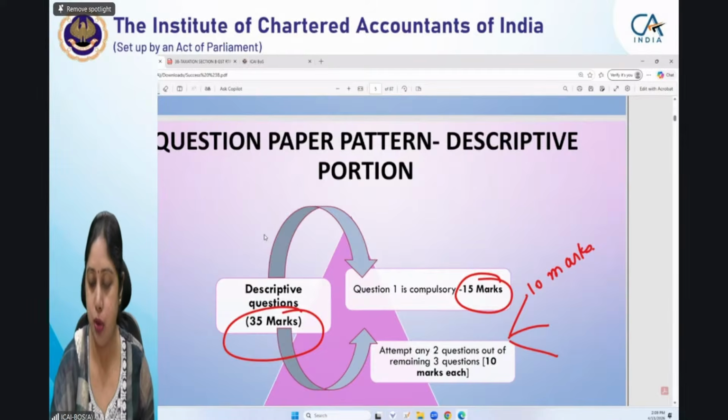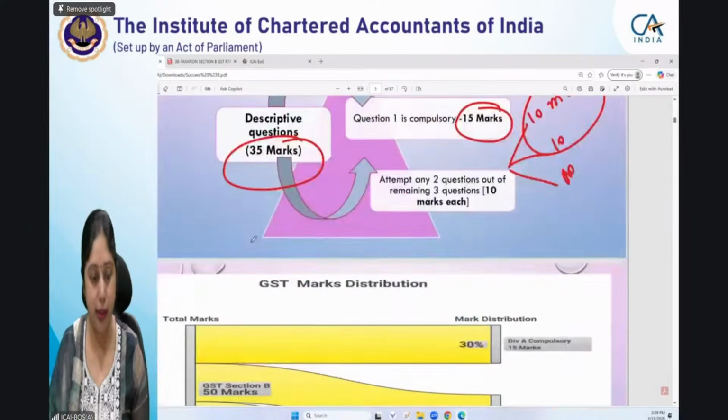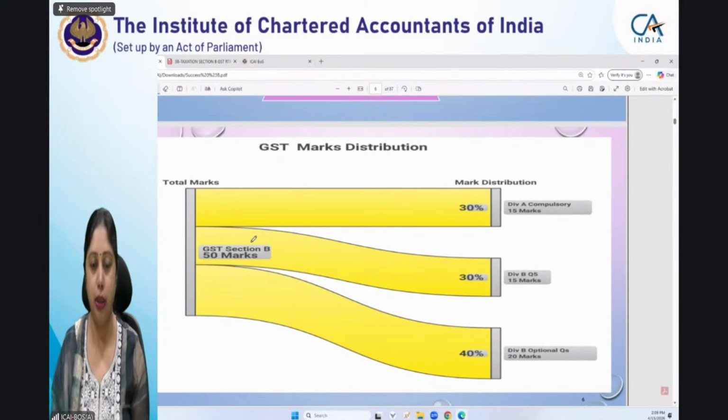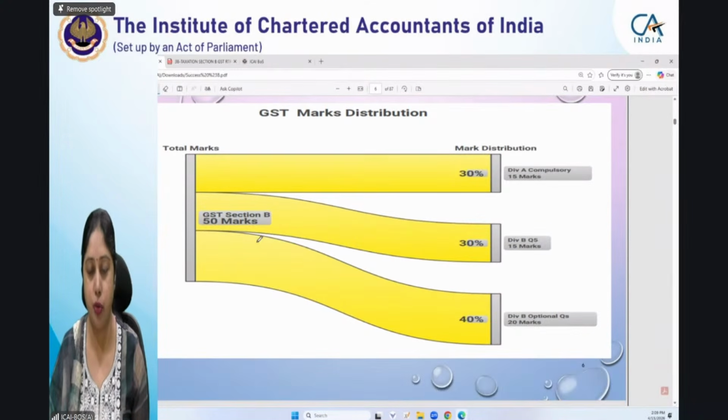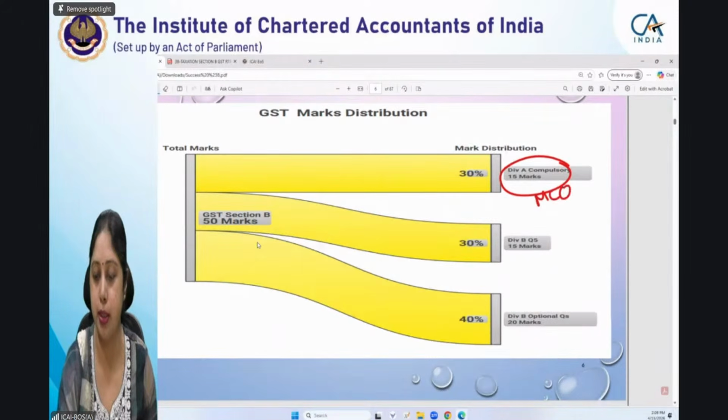And out of which you have to attempt any 2. Any 2 questions you have to attempt. So you have a choice of one question in the paper of 10 marks. Hope that is clear to you all. So this is the overall diagrammatic presentation. If you see Division A, that is MCQ portion, it is compulsory in nature and it carries 15 marks.